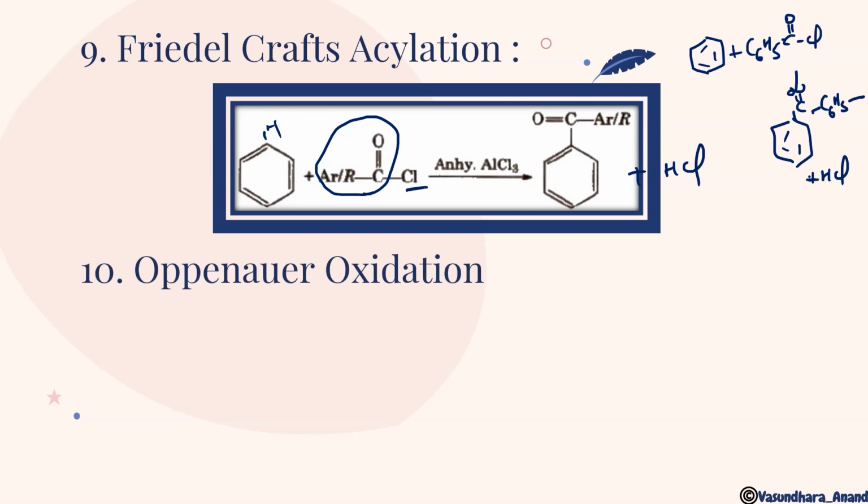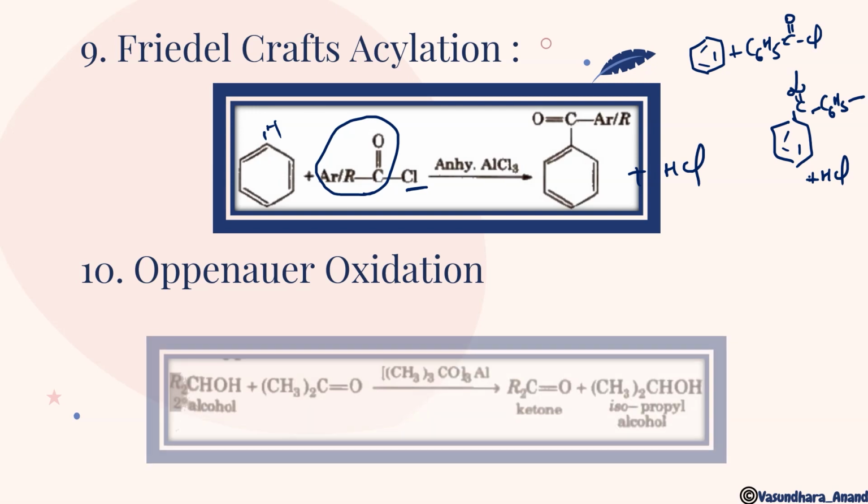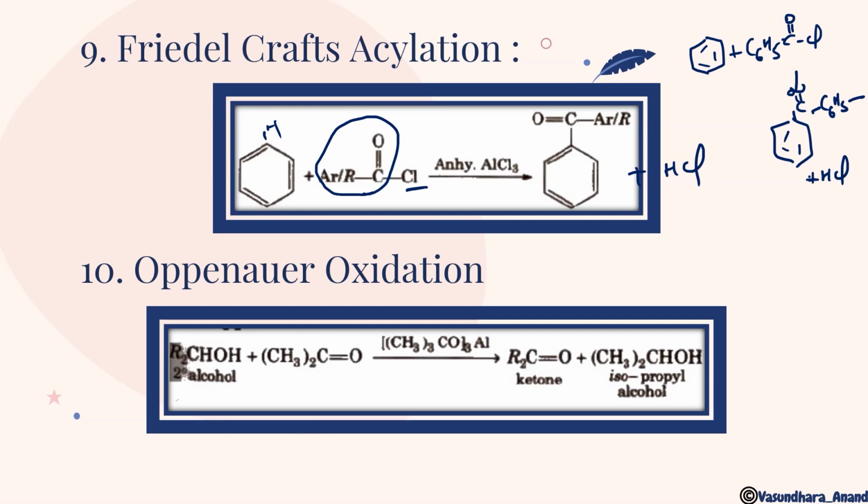Now Oppenauer oxidation. I have explained this in the video also. I hope you got it over there. In this case, the secondary alcohol, when it reacts with the ketone and aluminium complex, gives a ketone, and isopropyl alcohol.